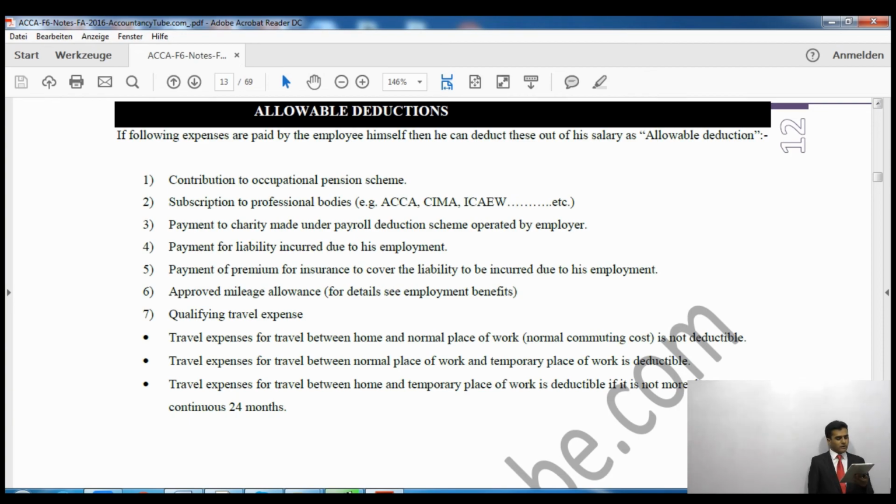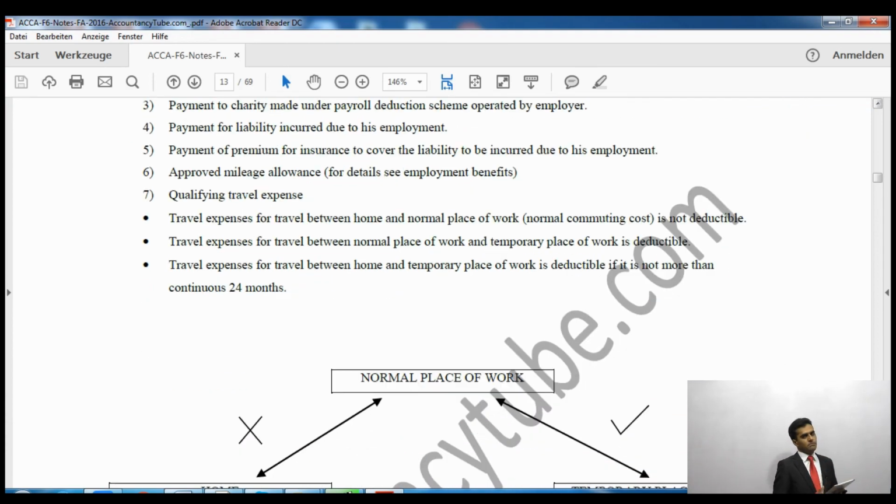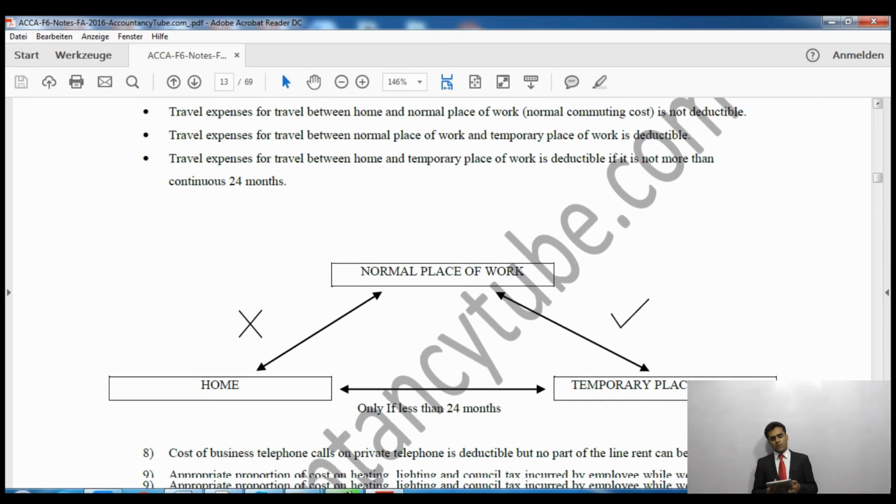Now what are qualifying travel expenses? The travel expense for travel between home and normal workplace. Say for example, if you go from your home to your normal office, that is not deductible because it is normal commuting cost. You have to go to your office every day anyway. Travel expenses for travel between a normal place of work and temporary place of work, that is deductible.